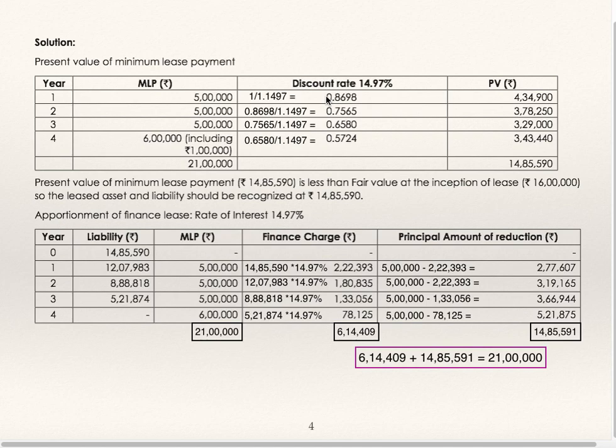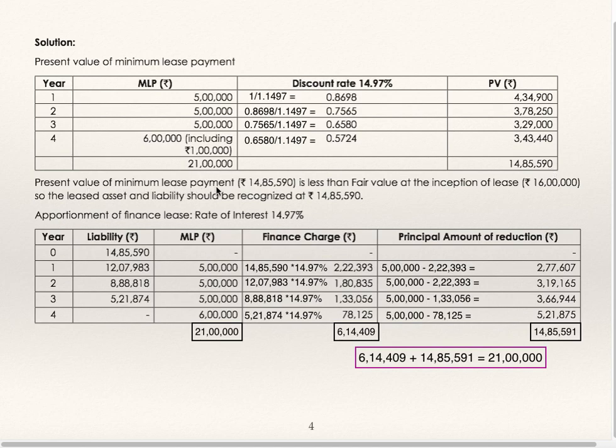5 lakhs into discounting rate is present value, 5 lakhs into discounting rate for the second year is present value, 5 lakhs into discounting rate for the third year is present value for the third year, and 6 lakhs including residual value multiplied by discount rate at the end of fourth year will be present value at the end of fourth year. Add all the present values. Total is 14,85,590.